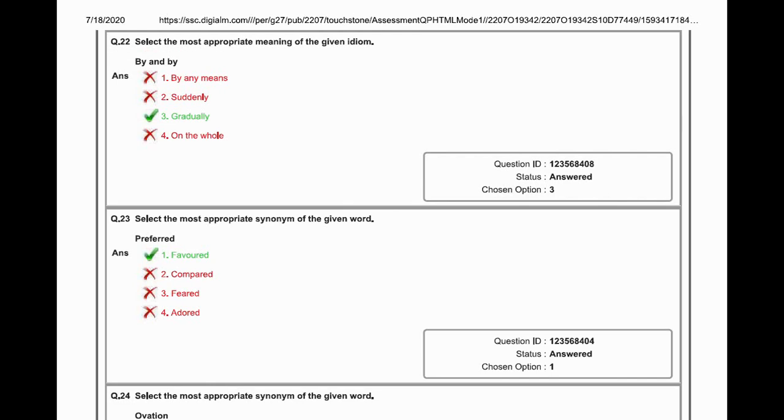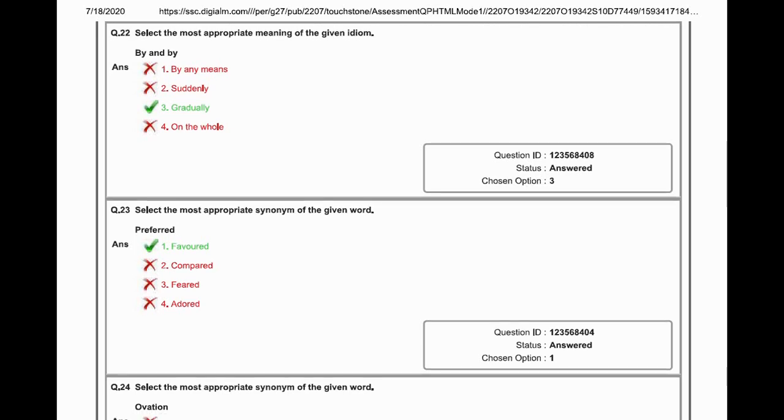Select the most appropriate meaning of the given idiom by and by. By and by means suddenly, gradually, on the whole. Select the most appropriate synonym of the given word preferred. The options are favored, compared, feared, and adored. So option A, favored, is correct.